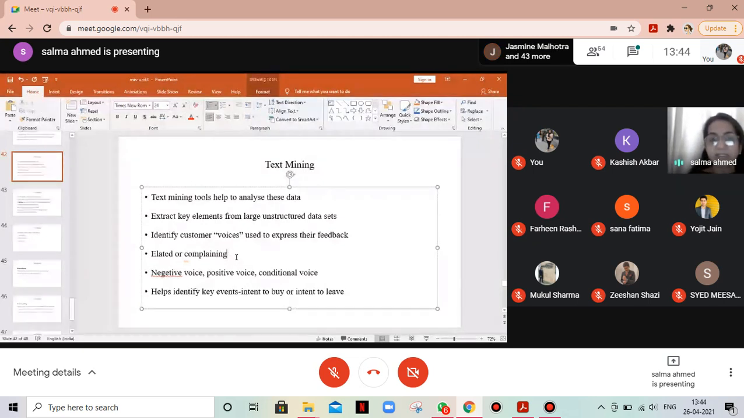Identify customer voices used to express their feedback, elated or complaining, negative voice, positive voice, conditional voice, that is controlled voice. It helps to identify key events, like does the customer intend to buy or intend to leave. So we use text mining tools which analyze this huge amount of data to identify customer sentiments, and then we can identify whether the customer intends to buy or whether the customer intends to leave.